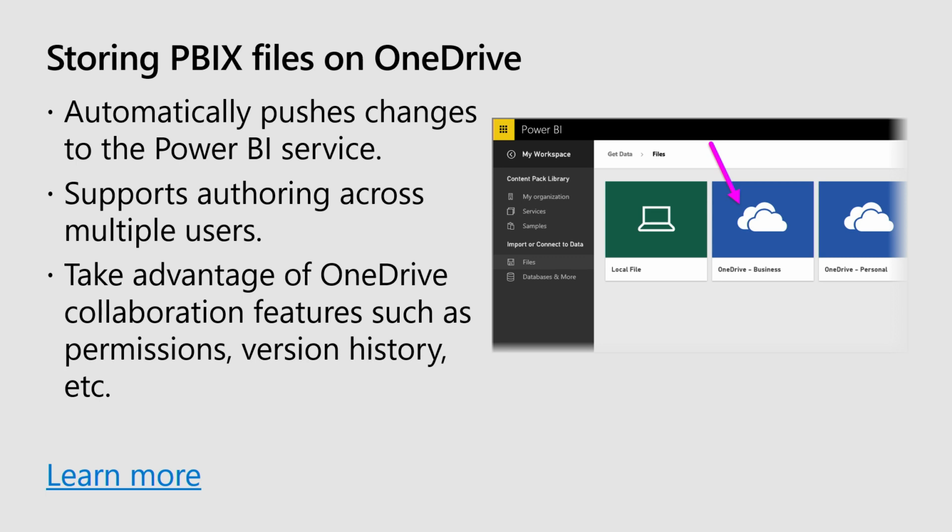And the nice thing is, within Power BI, we have a button, you can see there, the blue one, that will connect to OneDrive so that once your files are there, you can just import the file from OneDrive. And if you ever make changes to that file, we will auto-detect that and automatically re-update it from OneDrive as well. So once you've imported it the first time from OneDrive, that's all you have to worry about. Just keep saving your files there, and Power BI will handle the rest.